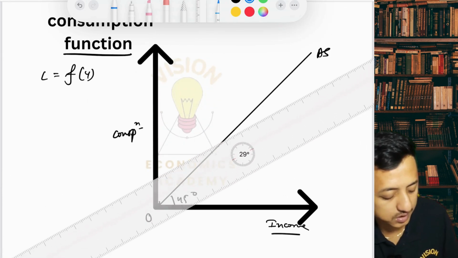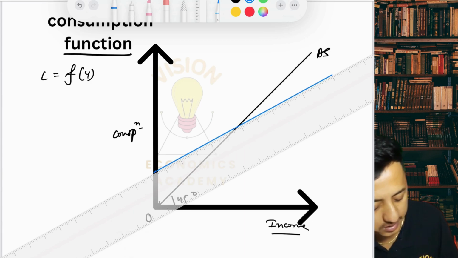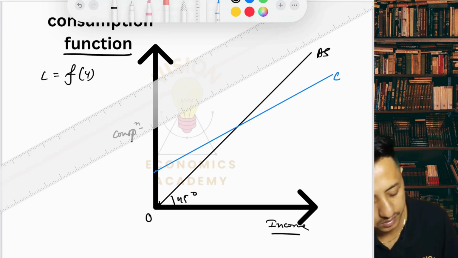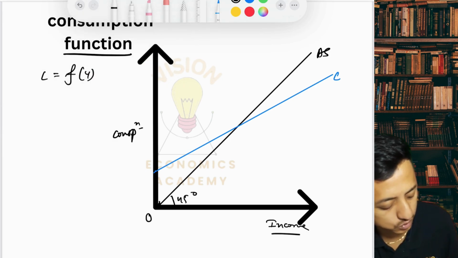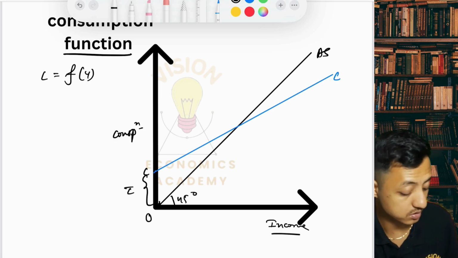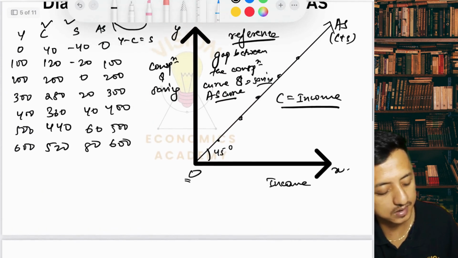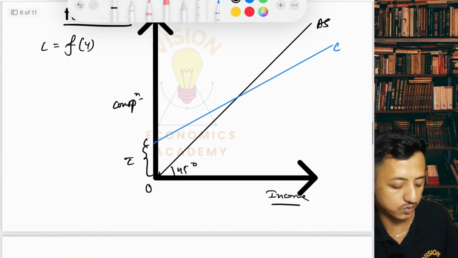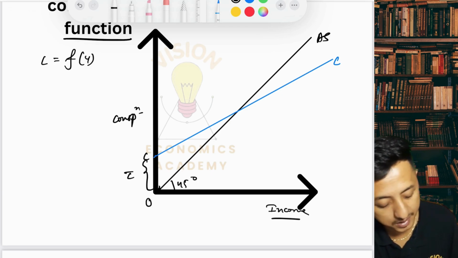So as we know, the consumption curve does not start from the origin, but a little above the origin. So this is the consumption curve. Now, let us give this OC. See, that is the autonomous consumption, right? So even at zero level of income, there is still some consumption, right? That's autonomous consumption.